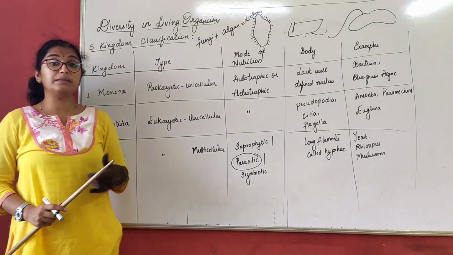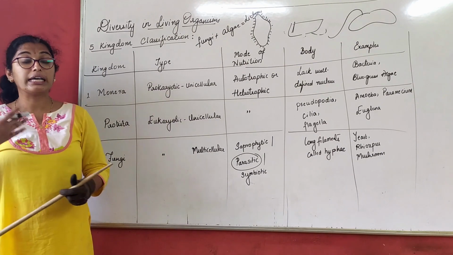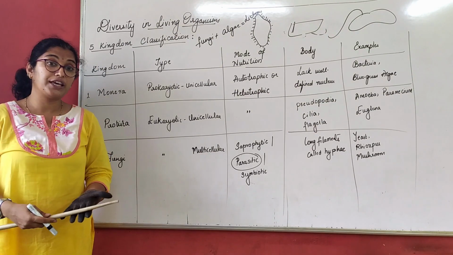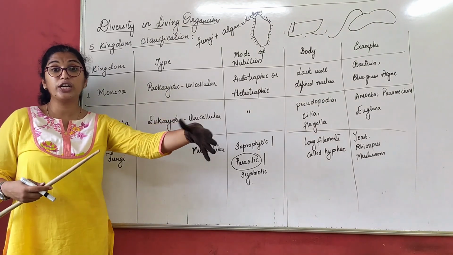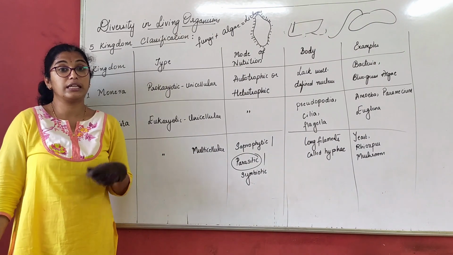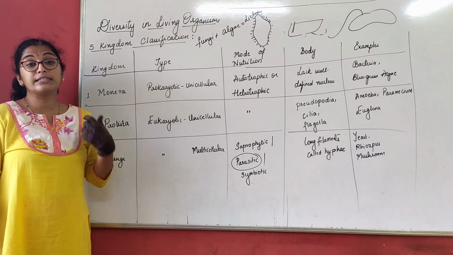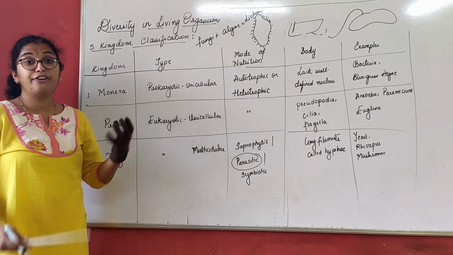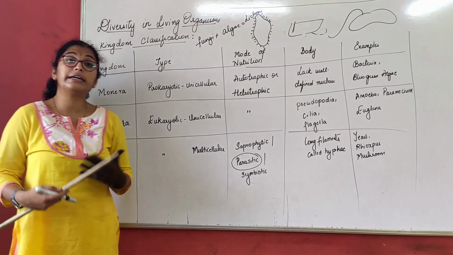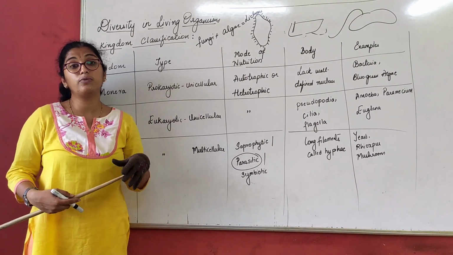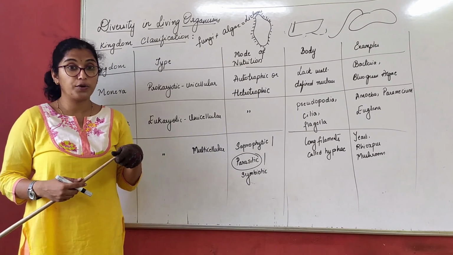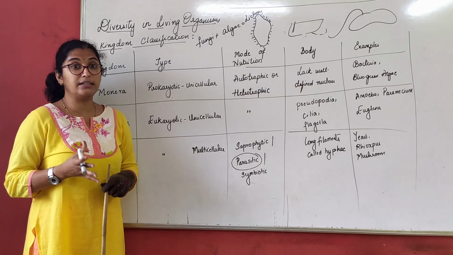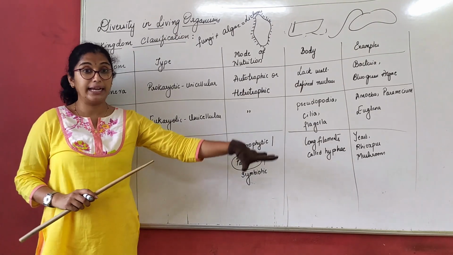Now the fourth kingdom classification is Plantae. In Plantae we have further classification. There we see which are photosynthetic and which are not. Further, some are aquatic and some are terrestrial, on the land. And some have vascular bundles of tissues, some do not. What are these vascular tissues? Xylem and phloem, which are very important for transporting food and water in the plant. That we will understand in Plantae.